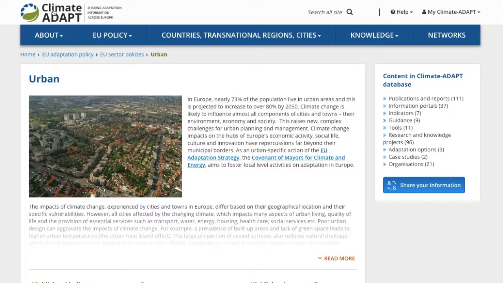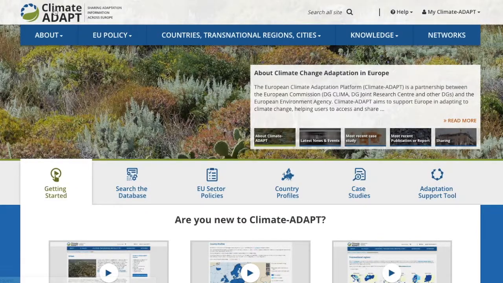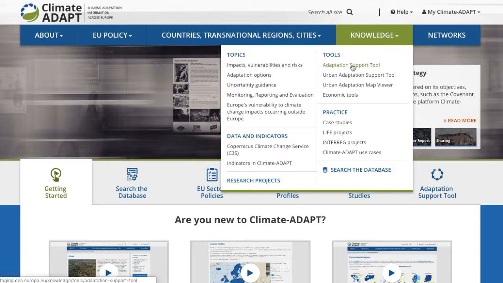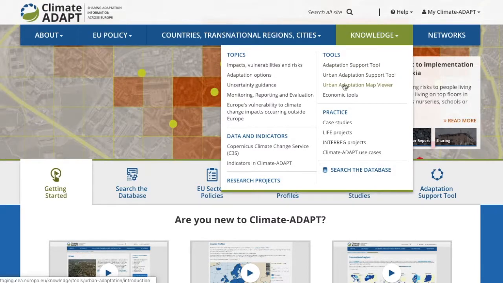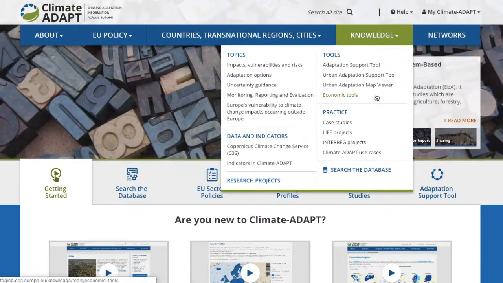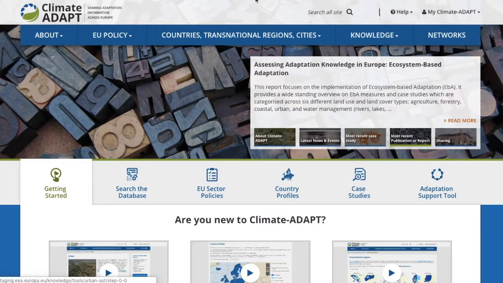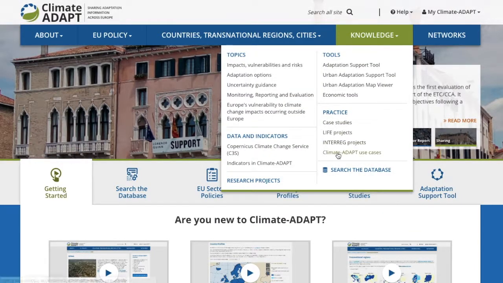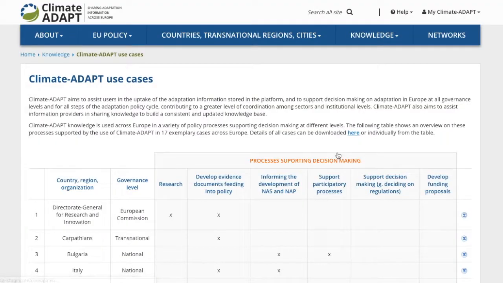Tools for planning or implementing adaptation at the local level include the Urban Adaptation Map Viewer and the Urban Adaptation Support Tool, both accessed via the Knowledge drop-down menu. To find out more about how others have used Climate Adapt to plan or implement adaptation measures at the local level, also accessed via the Knowledge drop-down menu, select Climate Adapt use cases under the Practice section.